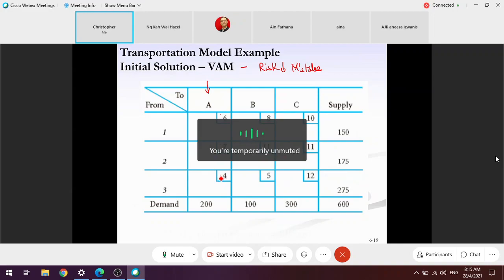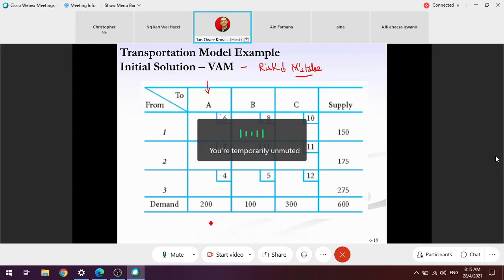Okay, if Chris makes a mistake, which is Chris goes for the second lowest, what would be the loss per unit of item transported? The loss will be 2, exactly.